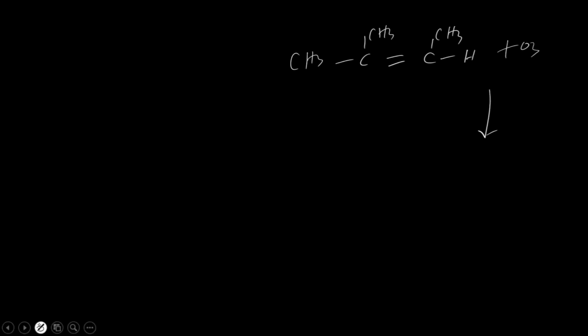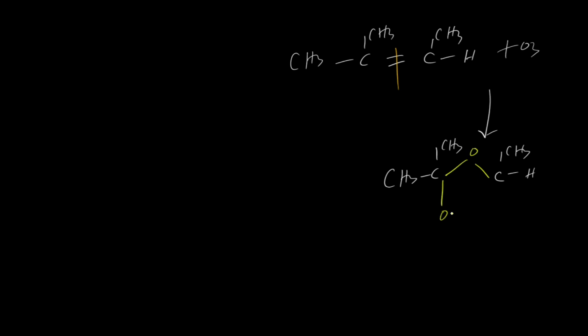Next one is, take the example of CH3, CH3 double bond CH3, just like this. So what will happen now in this case? Again, this concept is very easy. This double bond is lost. And what is this side? CH3, CH3. And what is this side? This side is CH3, H. And what we will do? We will add the ozone. This ozone is attached from here.